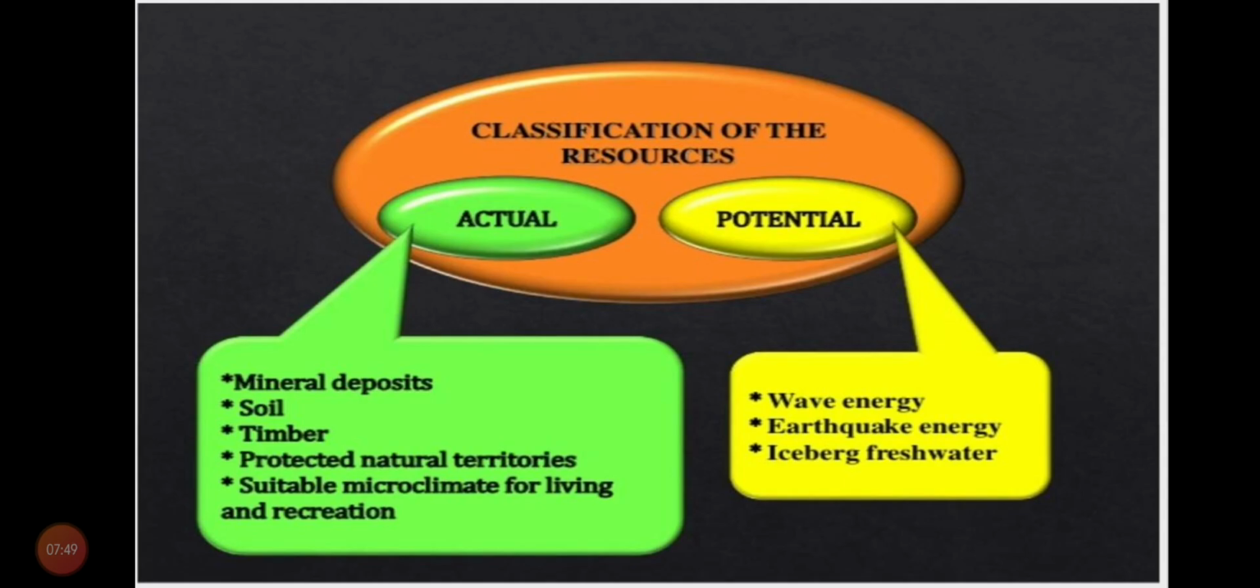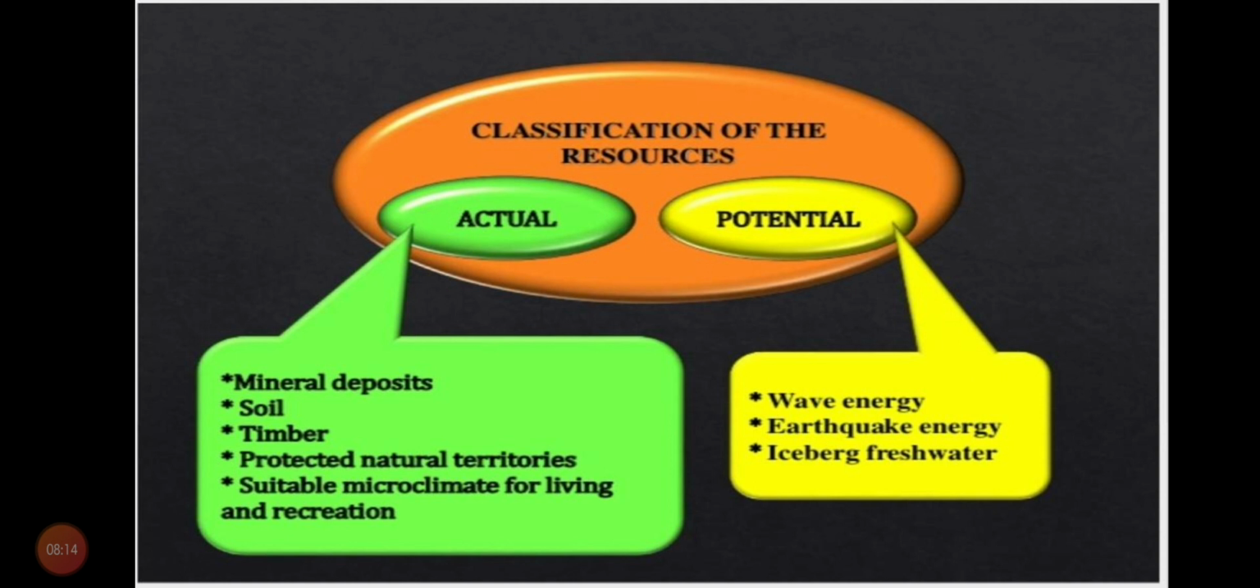Now here are some examples. Like you can see on the screen, classification of the resources, that is actual and potential. You can say that the actual resources are the conventional sources of energy. They are conventional resources, that means the traditional ones that we have been using for a long time. And the potentials are the new resources that are developing nowadays, and slowly we will learn how to utilize